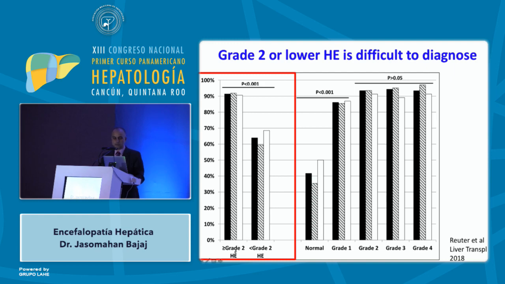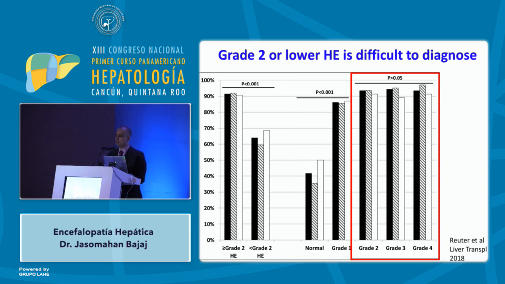You can see between grade 2 and grade 3, grade 2 and higher, there was a huge concordance. Basically, everyone could tell who is grade 2 or higher. But for grade 2 or lower, which means normal or grade 1, no one knew what was going on. So imagine a multi-billion-dollar trial in which the endpoint depends on whether someone has hepatic encephalopathy or not, in one center, but in many centers.